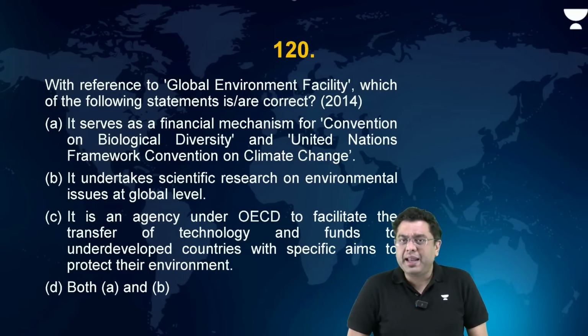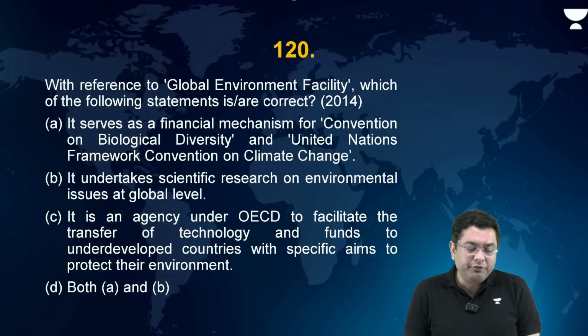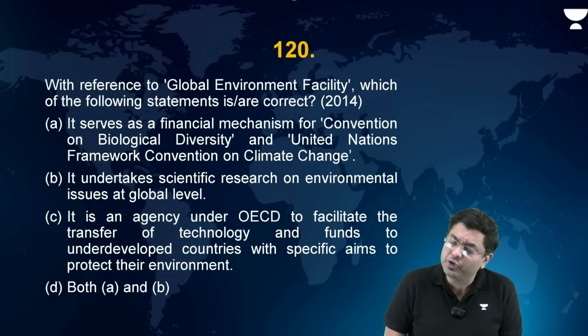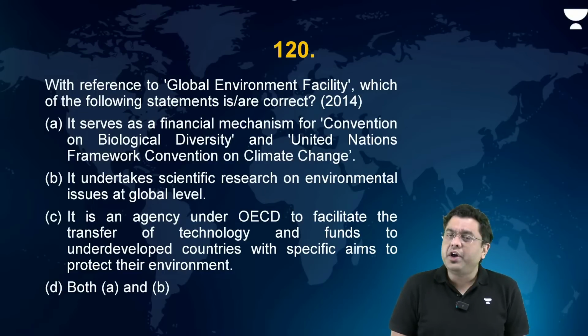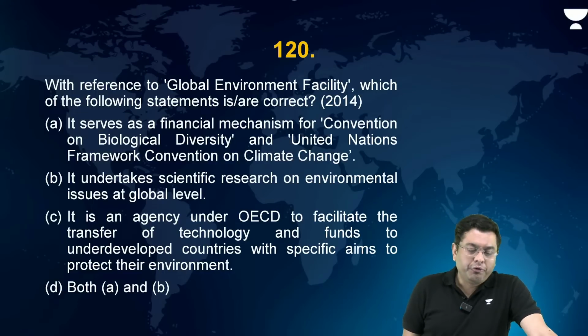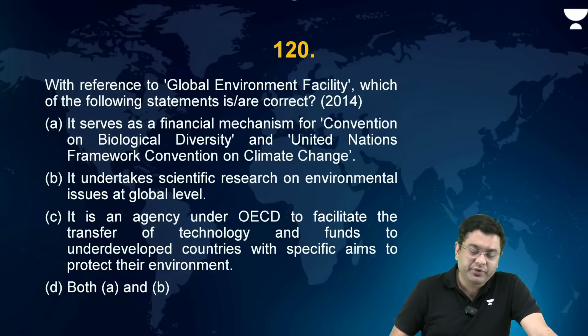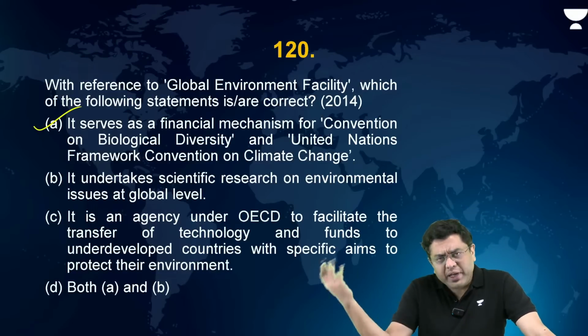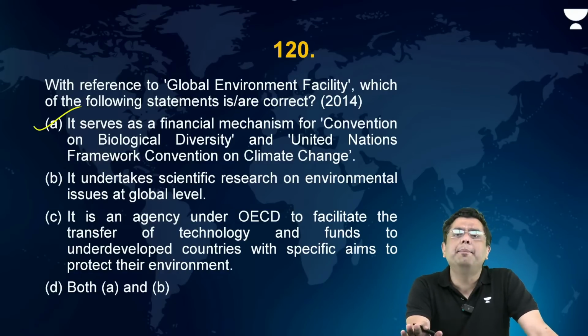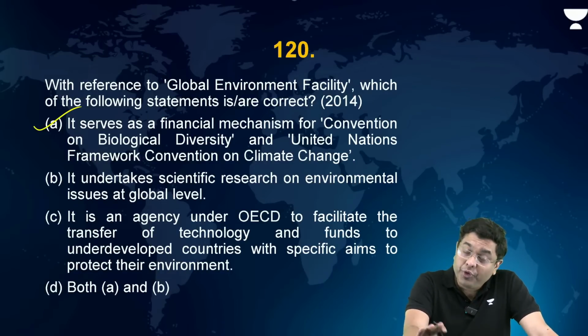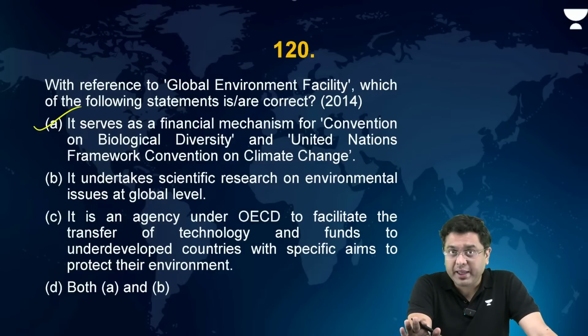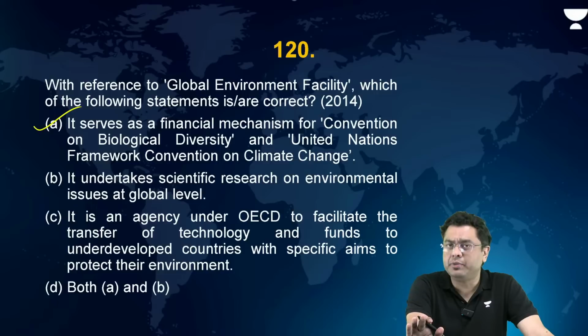With reference to the Global Environment Facility, which of the following statements is or are correct? Now, this is an interesting question. It serves as the financial mechanism for CBD and the United Nations Framework Convention on Climate Change. Yes, the Global Environment Facility now even helps in the Convention on Combating Desertification. World Bank is the trustee of GEF, and it provides funding for the Framework Convention on Climate Change as well as for CBD. So A is correct here.